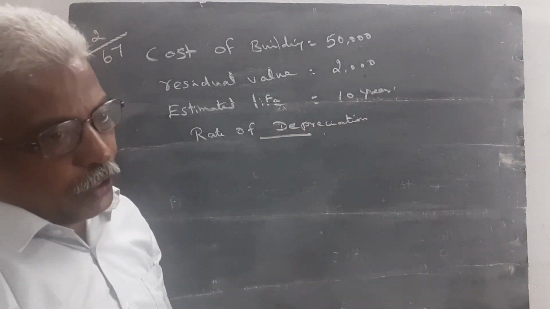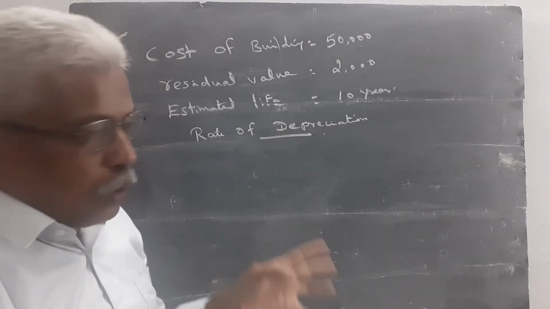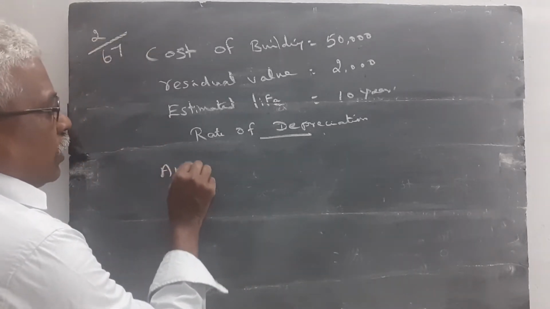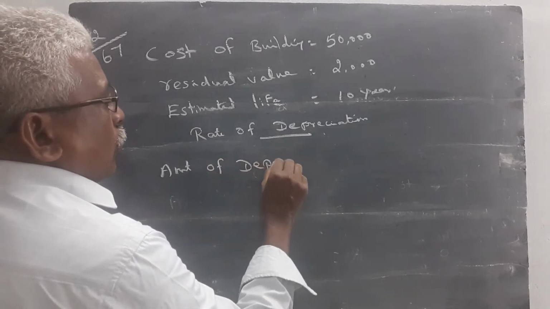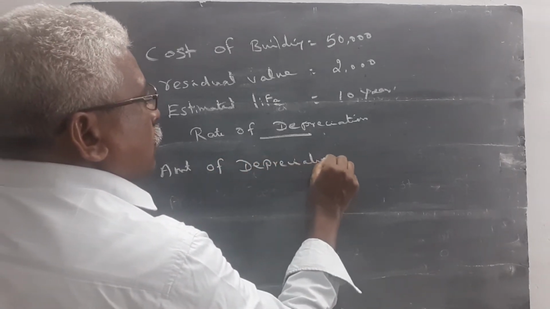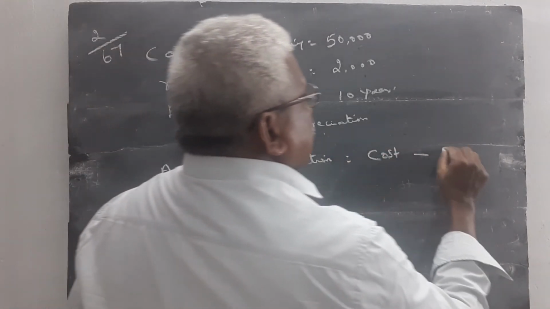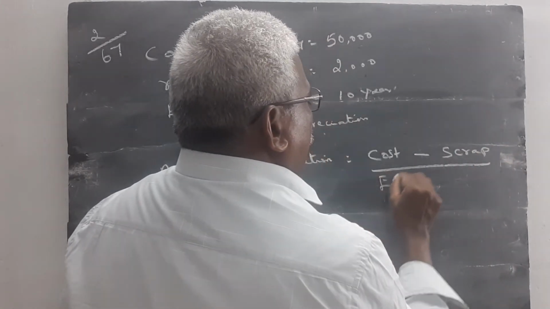Calculate rate of depreciation. When we calculate the rate of depreciation, we need the amount of depreciation. How do you calculate the amount of depreciation? Already we solved the question. Amount of depreciation is equal to cost of asset minus scrap value divided by estimated lifetime of asset.